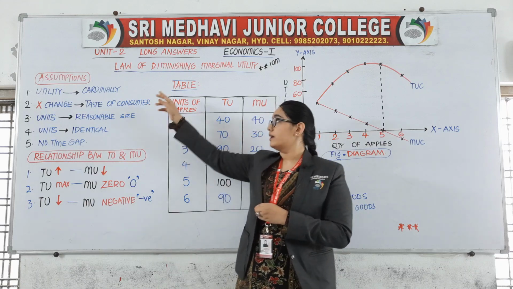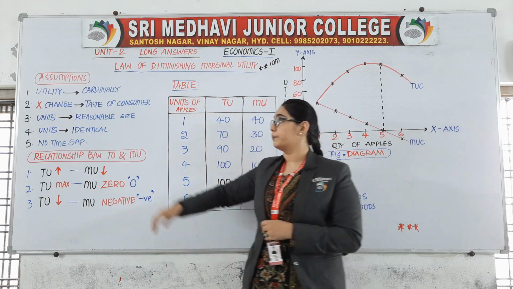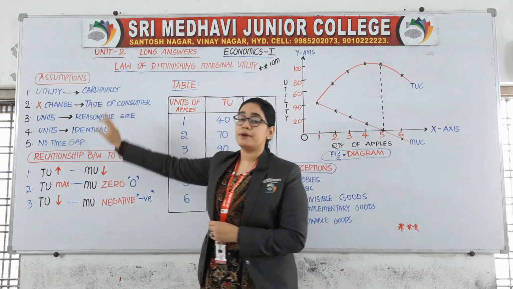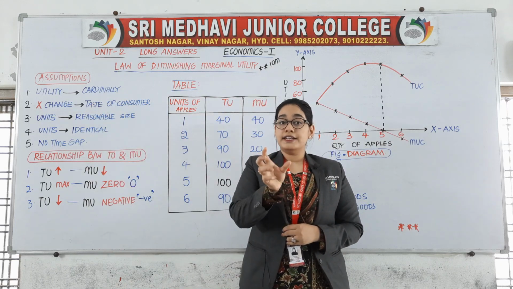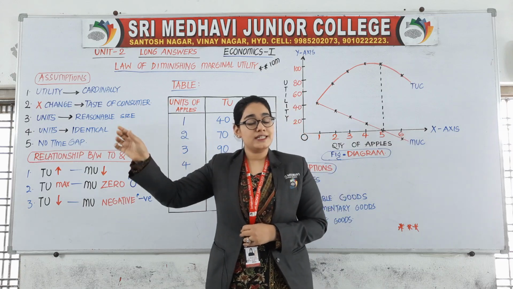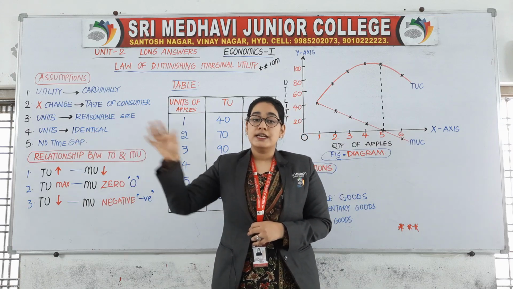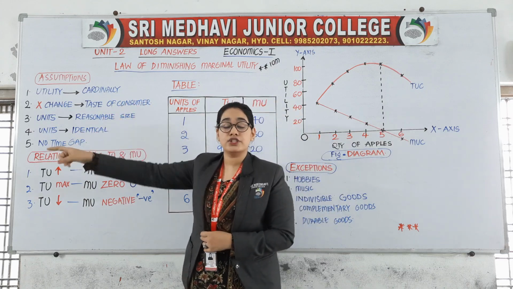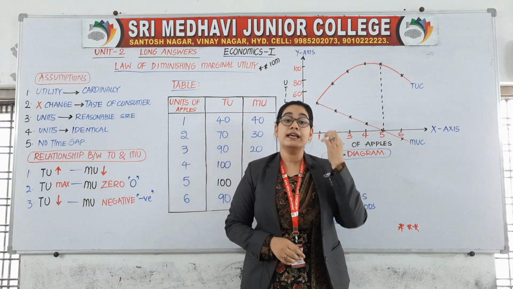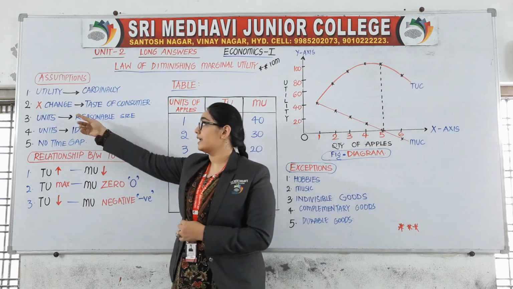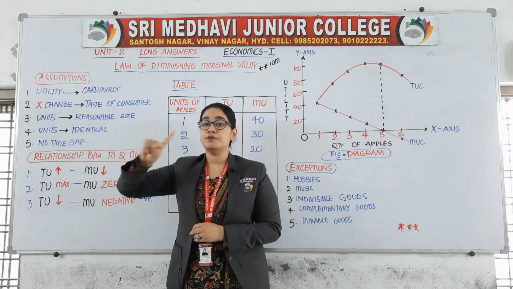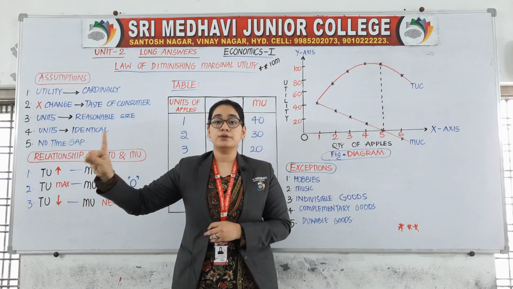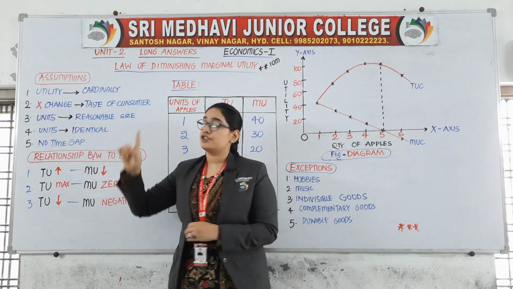Let us see what are the assumptions of this law. First, utility can be measured cardinally. Cardinally means which you can measure in terms of numbers is known as cardinal. So here your satisfaction can be measured in numbers. The second assumption, there should be no change in the taste of the consumer.